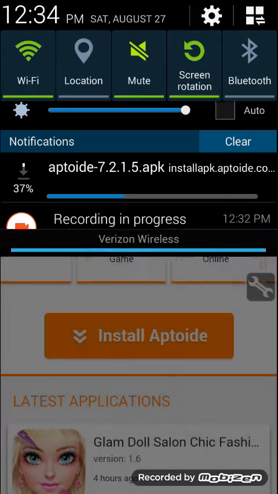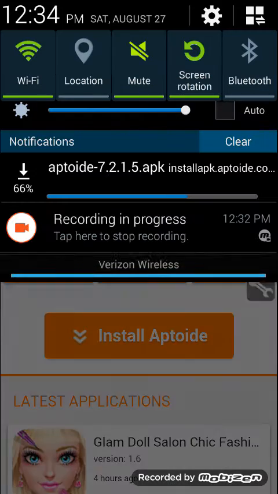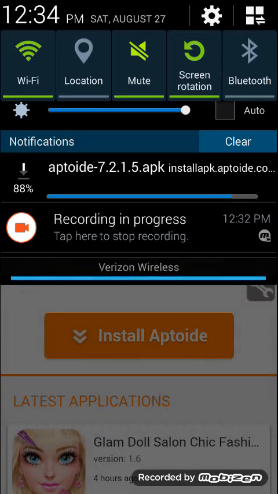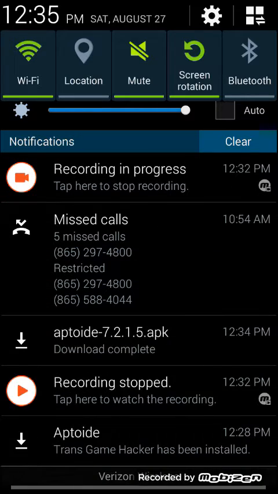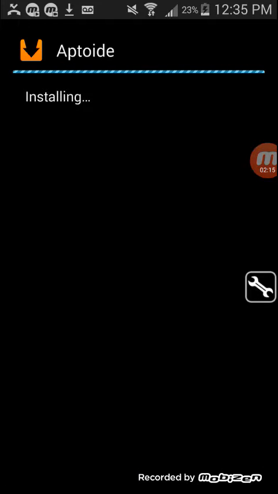It shouldn't take long for it to install. Press that, slide down, press install. It should be installed.